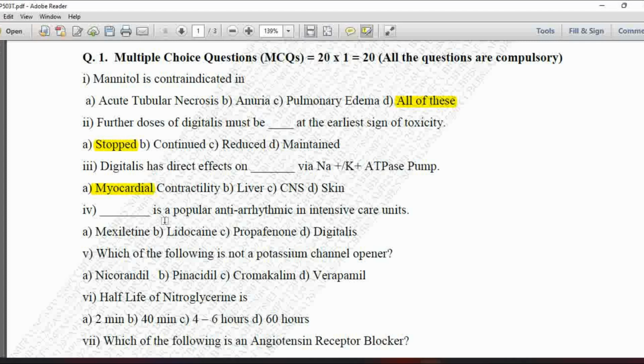Next MCQ, fourth one, dash dash is a popular antiarrhythmic in intensive care units. Option A is mexiletine, B is lidocaine, C is propafenone, and D is the digitalis. So if we see the popular antiarrhythmic agent which is used in the intensive care unit, that is ICU, that is your lidocaine. So option B is correct.